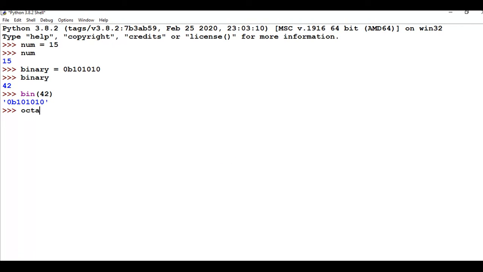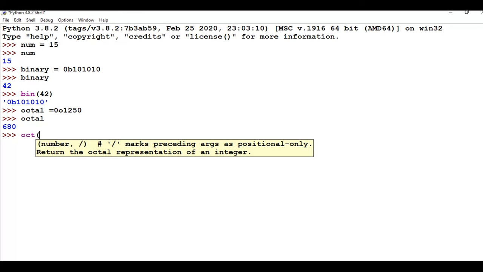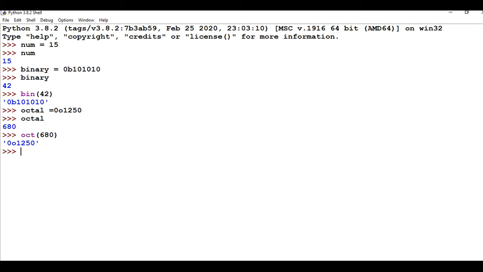And octal, I want to store an octal number, so start with 0 followed by o, and then you can use any number. 1250, I don't know what number this is, and this is equivalent to 680. We can also use the oct function, and you pass this number 680, and look at the result, the function returns the same value. So when you want to get the octal equivalent of any decimal number, you can use this function.